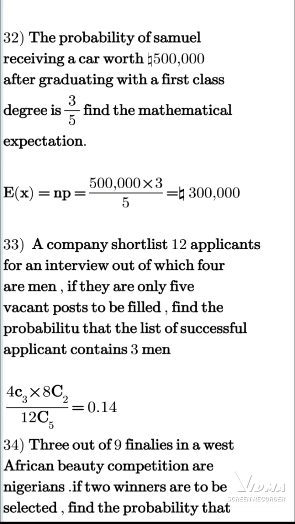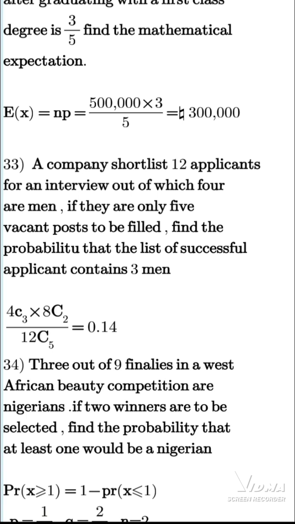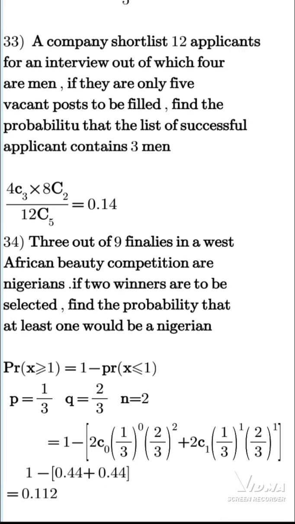A company shortlists 12 applicants. There are only 5 vacant posts to fill, so we should take note of the 5 vacant posts that will be filled. So that will be 4 combination 3 times 8 combination 2. 8 is gotten from the remaining, since they said 4 are men. If 4 are men, definitely we'll be having 8 left to be women. So we have 0.14.